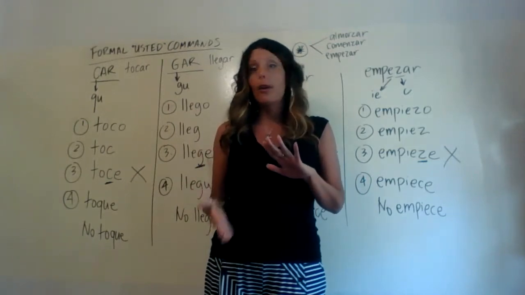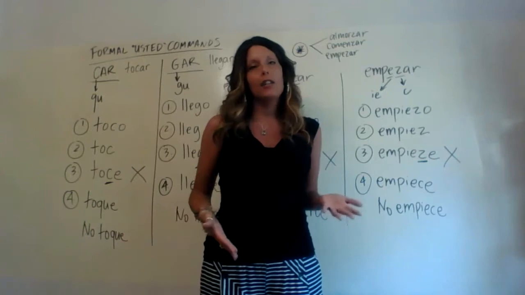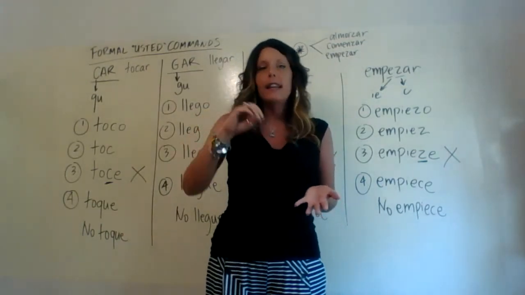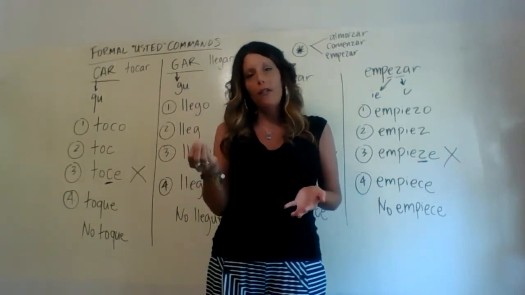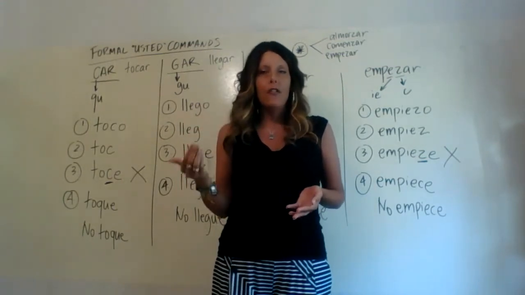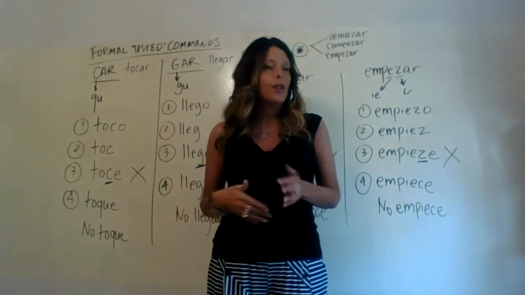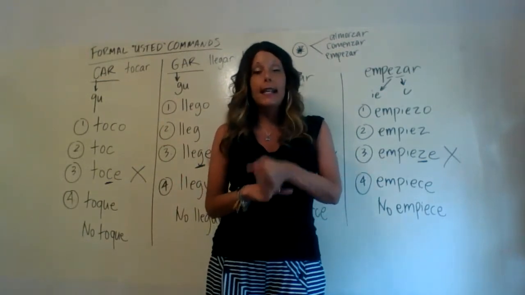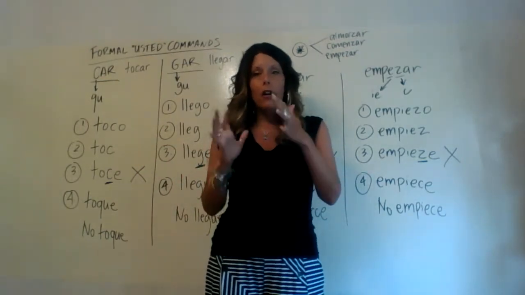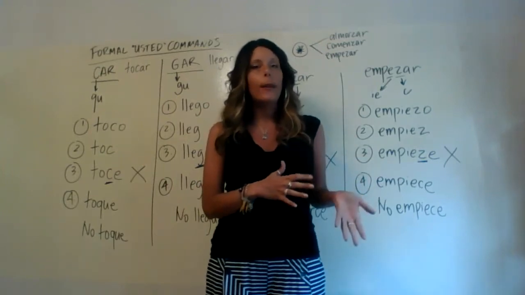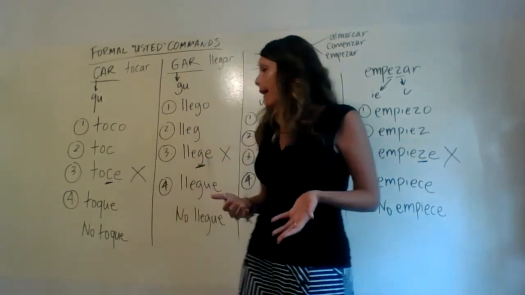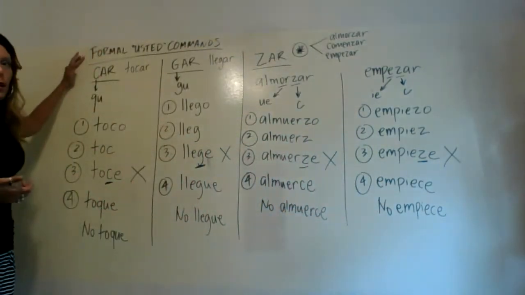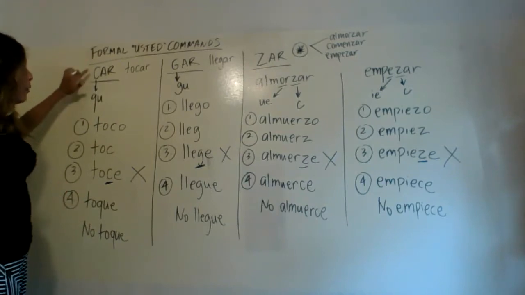Now we're going to have a step number 4, to account for the QU with the car verbs, the GU with the gar verbs, and the Z that changes to a C with the zar verbs. That's the only reason why we have 1 extra step. We'll look at these 4 examples, and anytime you need to do any car, gar, or zar verb as a formal usted command, you can look back at this video. So we have this, still making formal usted commands, and we have an example of a car verb.